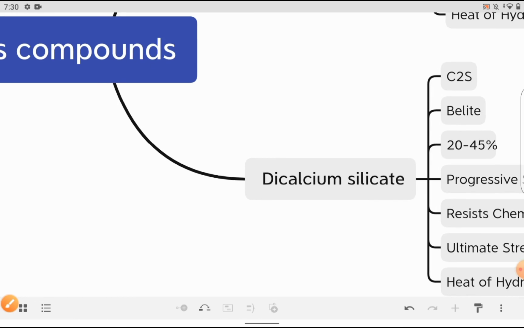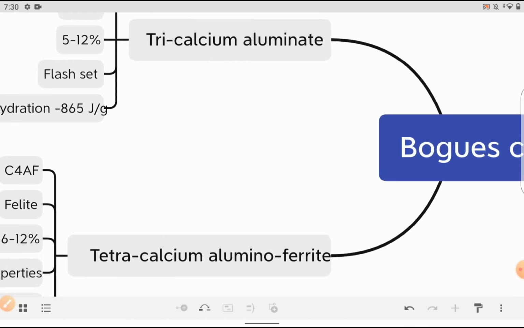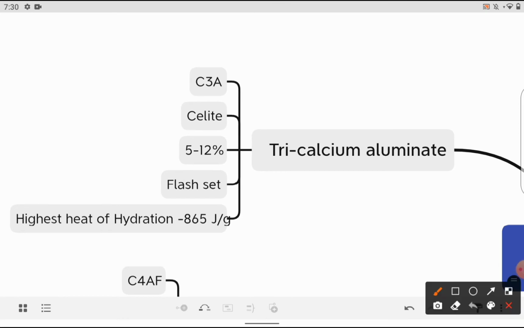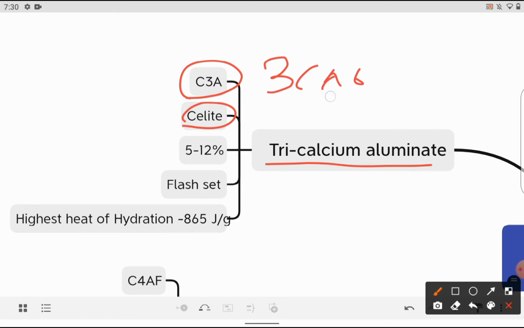So coming to the next compound, that is tricalcium aluminate. It can be represented by C3A, and another name for tricalcium aluminate is celite. You can remember it like alite, belite, celite, like A, B, C. The formula for tricalcium aluminate is 3CaO.Al2O3.